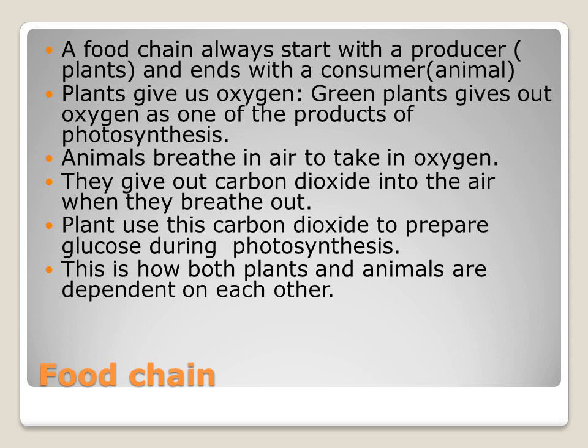Then plants give us oxygen. So the plants take the carbon dioxide and water. By the process of photosynthesis, they produce the food. The food is called glucose and it gives us oxygen. So the released oxygen is taken by the animals. The animals give out carbon dioxide. That carbon dioxide is taken by the plants. This is how the plants and animals are interrelated with each other.